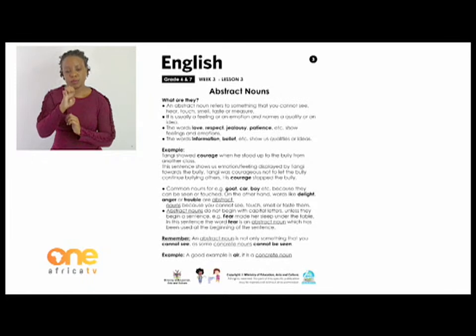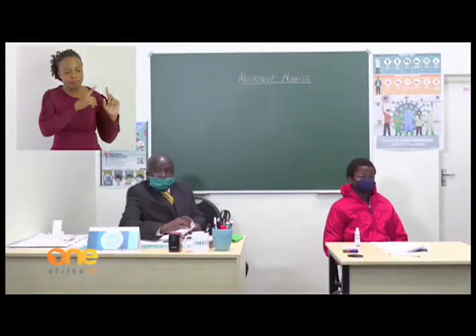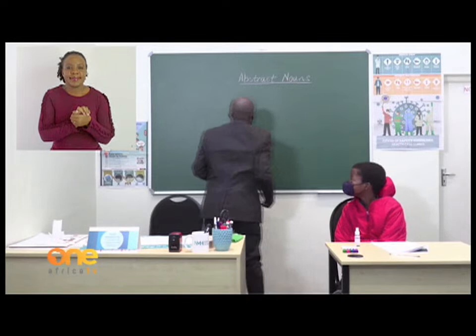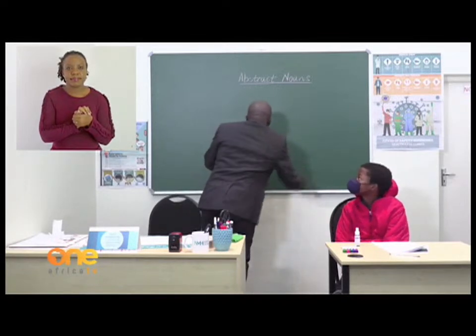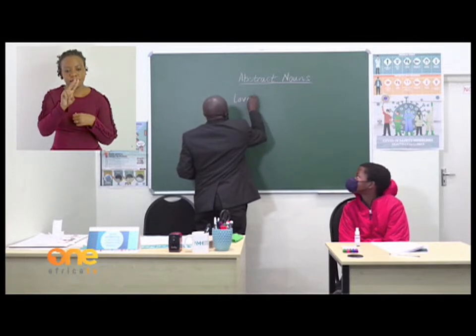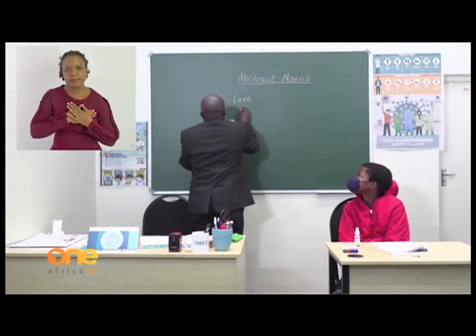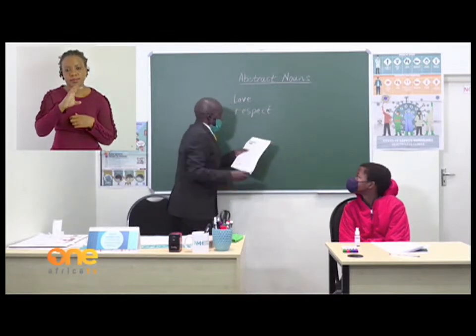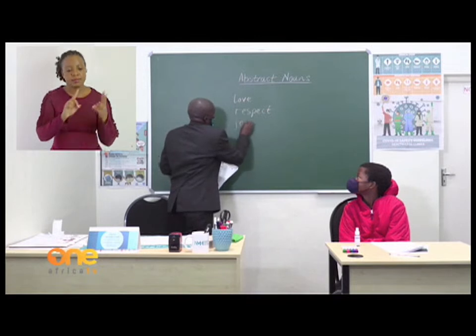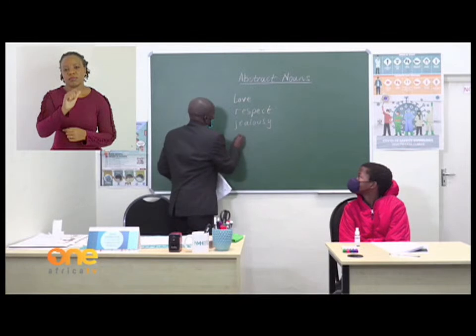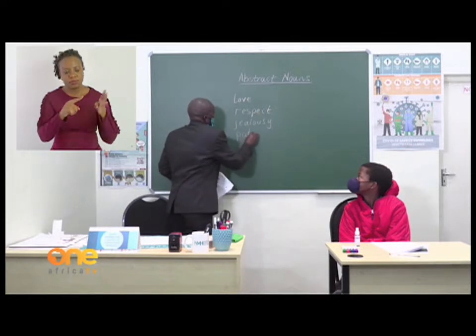Now, let us look at the words I'm going to write on the board. We have love, we have respect, we have jealousy, we have patience.